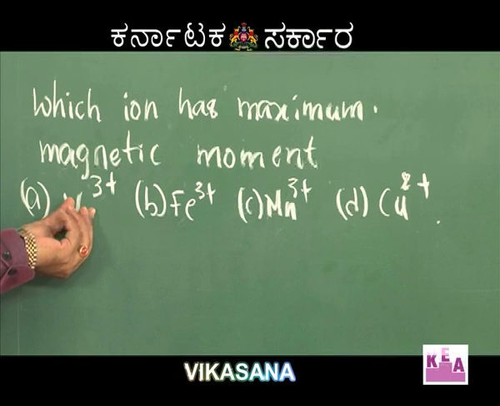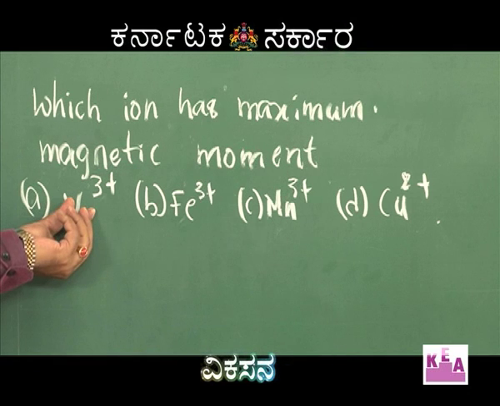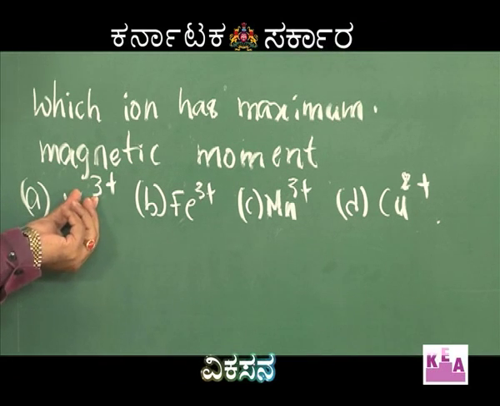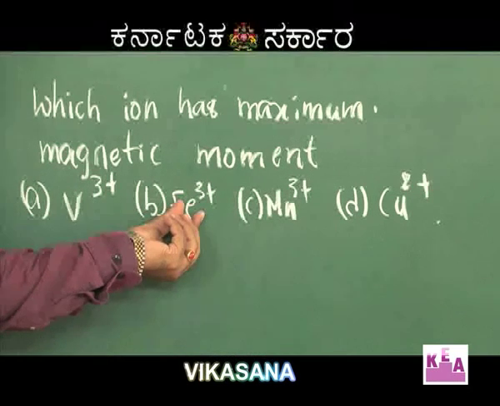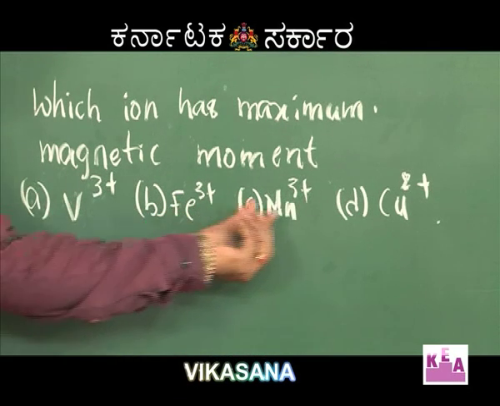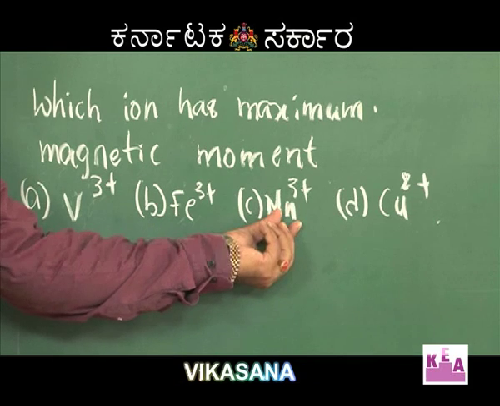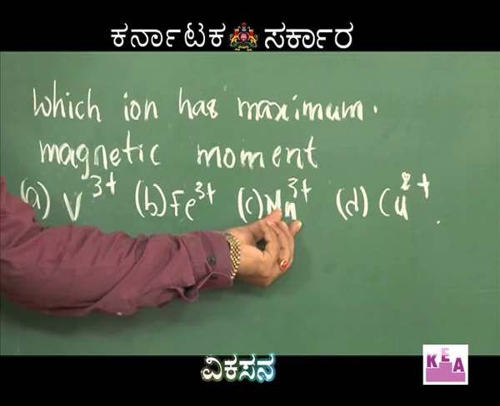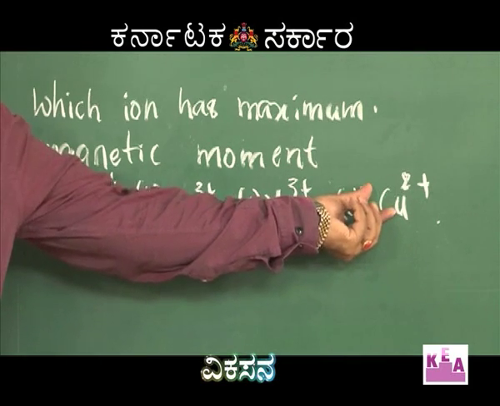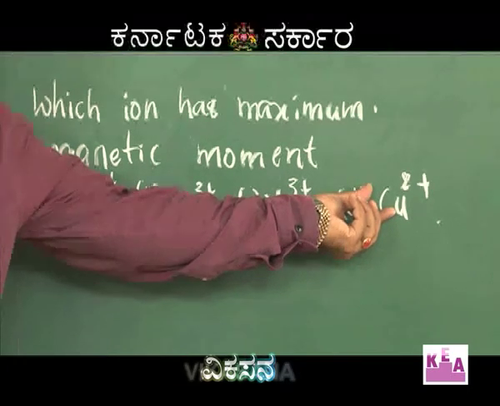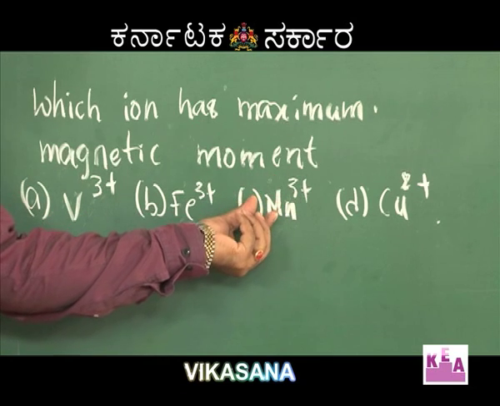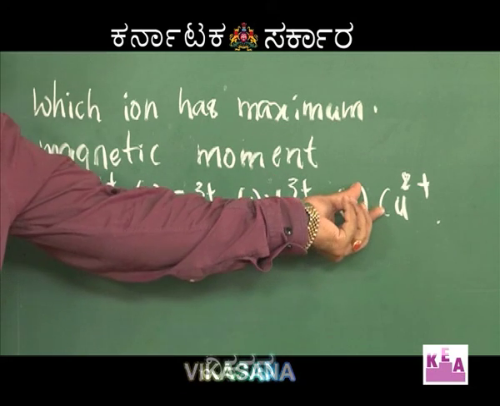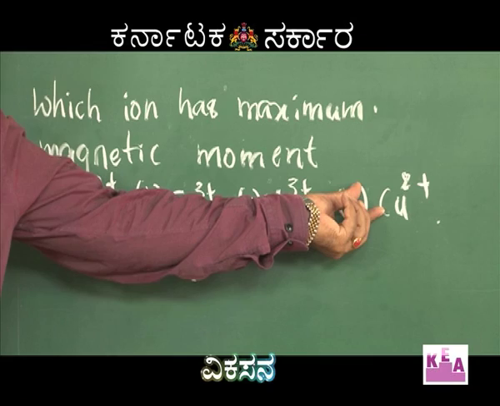Vanadium 3 plus has 2 unpaired electrons. Fe 3 plus has 5 unpaired electrons. Mn 3 plus has 4 unpaired electrons. Cu 2 plus has only 1 unpaired electron.